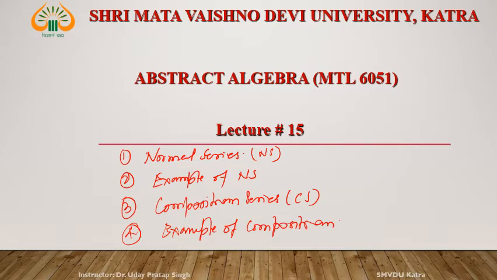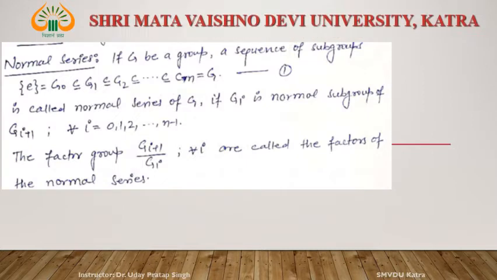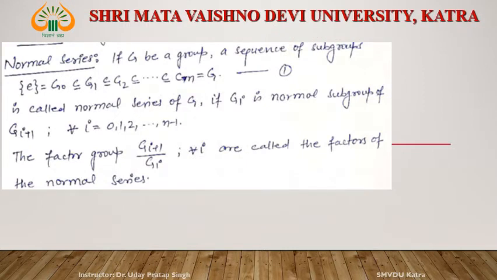let us see what is the normal series. If G is a group, collect its subgroups and arrange them in the following manner. What is the smallest subgroup?